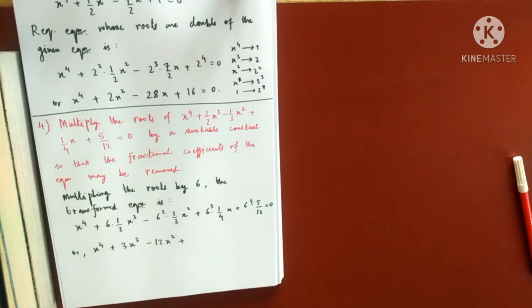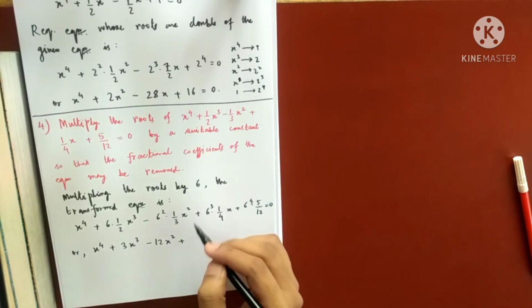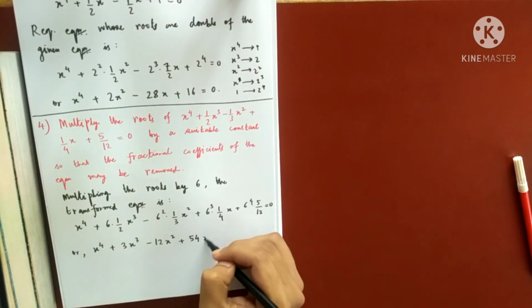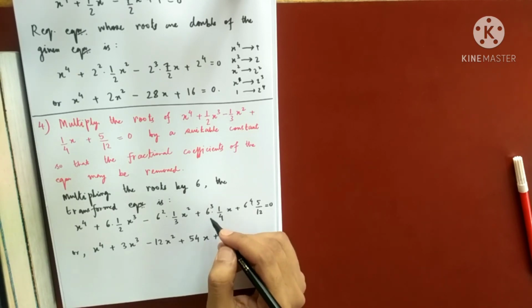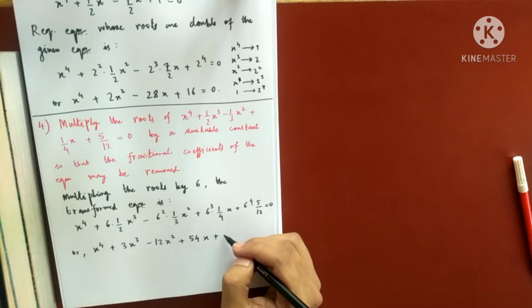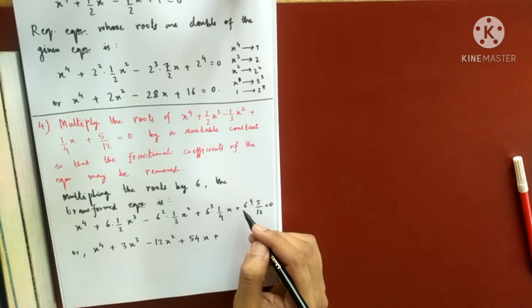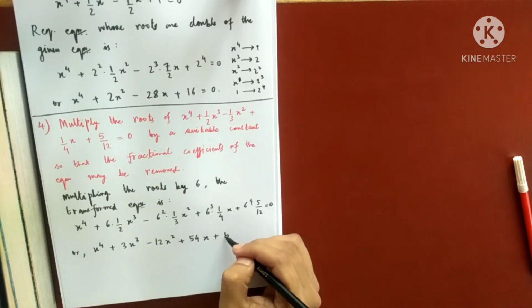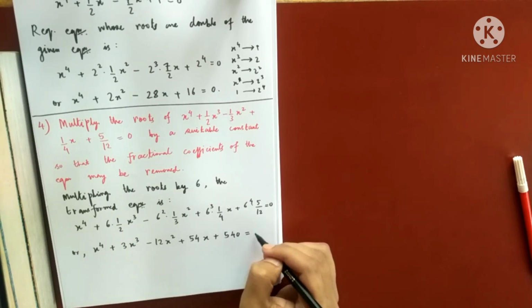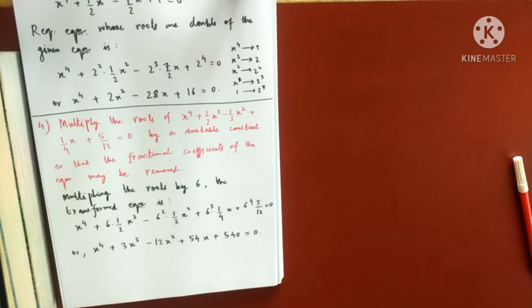This you have to cancel. 6 cube by 4, it will come 54. You please check. And this will come 1296 by 12, into 5 also, so 540. This is your answer. I have got a transformed equation whose fractional coefficients have been removed.